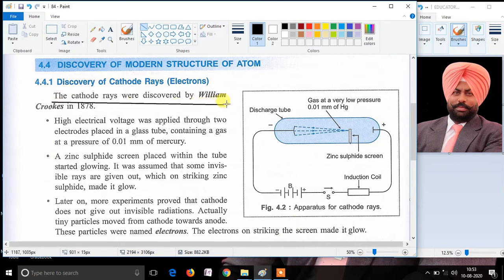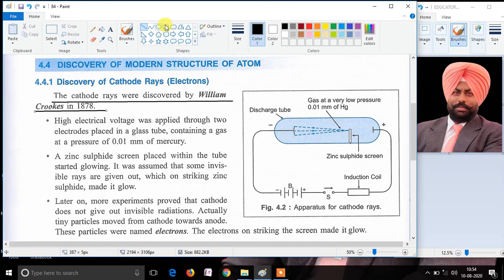These cathode rays were discovered by the scientist William Crookes in 1878. William Crookes performed an experiment and observed that certain rays are being emitted from the cathode side of the discharge tube, which led to the discovery of cathode rays. Now let's discuss in detail.